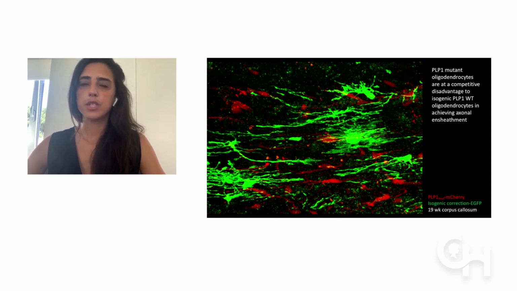the lab, which is still ongoing, is that the healthy cells, which are the green, have a lot more processes. And these processes are the processes that are wrapping around axons and making myelin. So they have a significant advantage to produce myelin compared to the sick cells. So what this tells us so far is that we think that if we transplant healthy cells in the context of Pelizaeus-Merzbacher disease affected cells, these will likely take over and have a significant advantage to remyelinate.